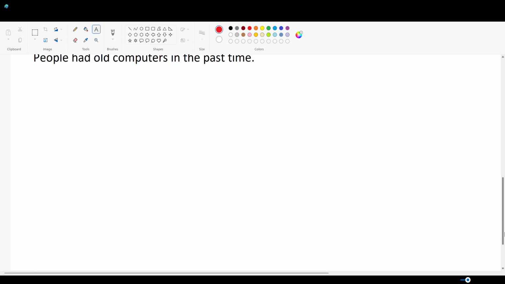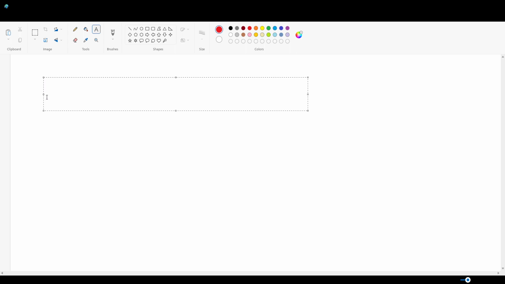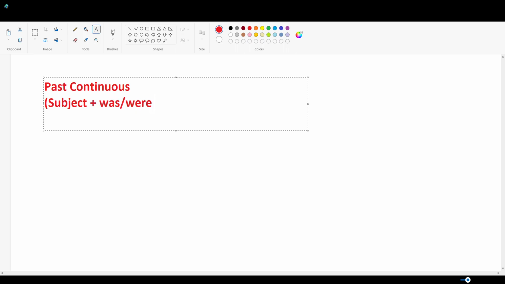Now let's proceed to next sentence structure, that is past continuous. Past continuous tense is the tense which refers to an activity which started in past and was in continuity. Now for this we have this sentence structure: was, were, V1 plus ing, and in the end we have object.